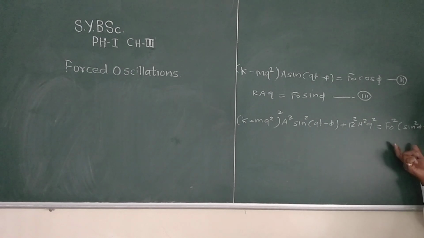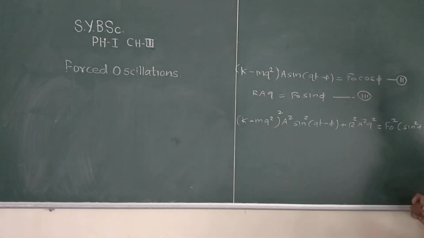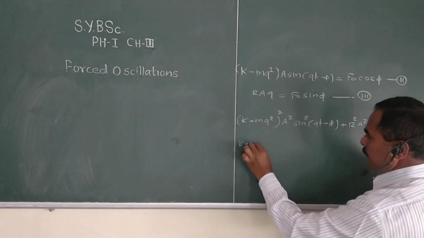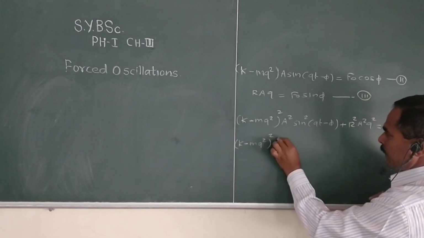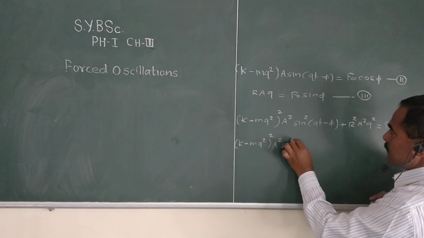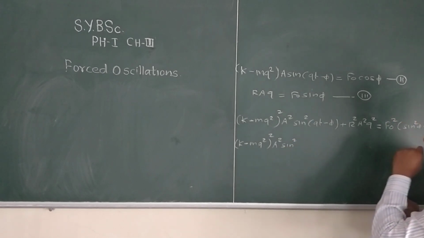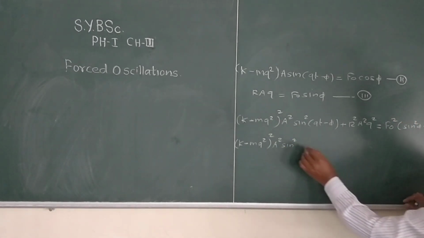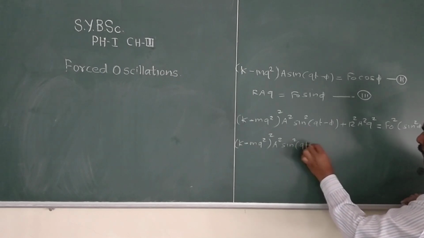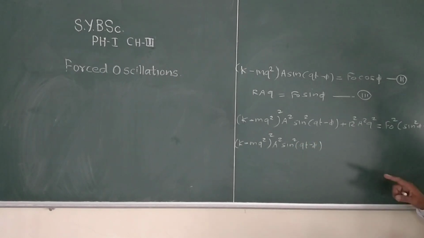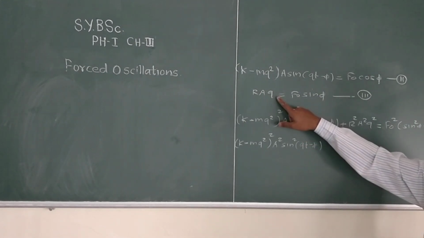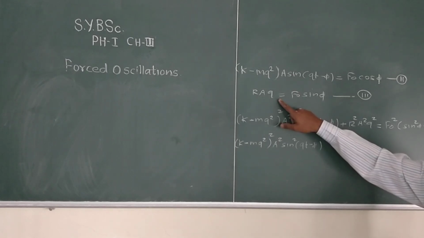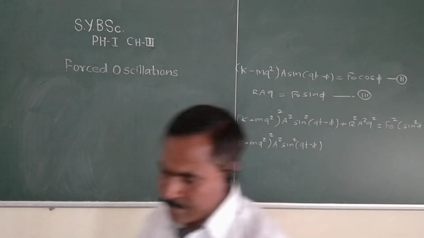Okay, right here only f naught square. So we have (k minus mq square) whole square a square sin square (qt minus phi).